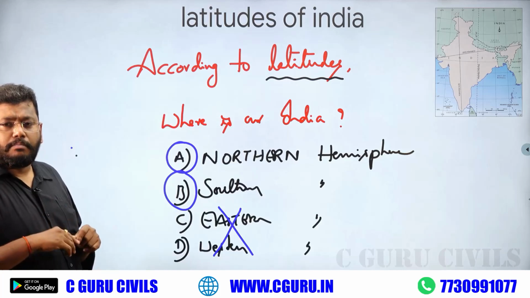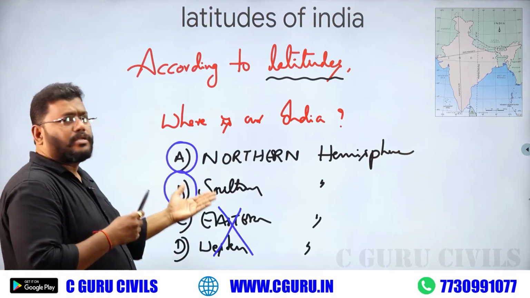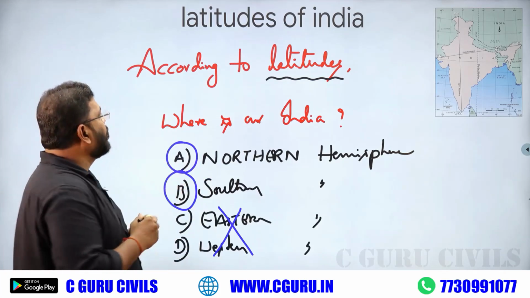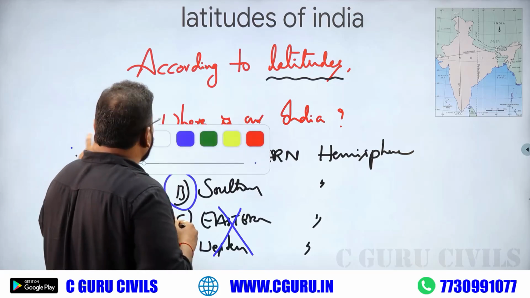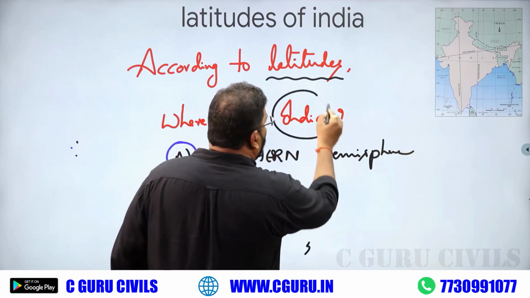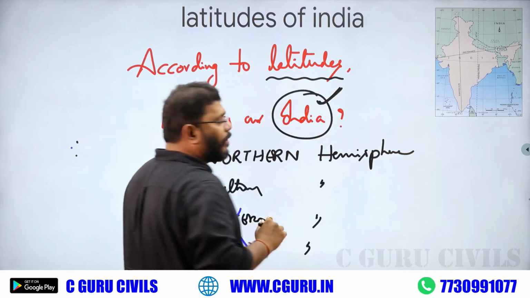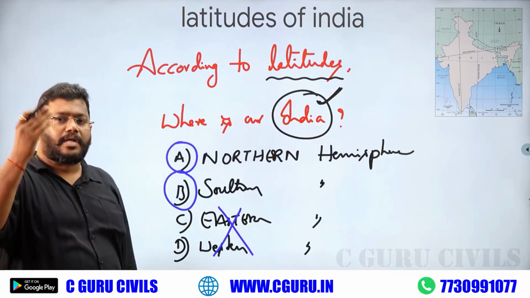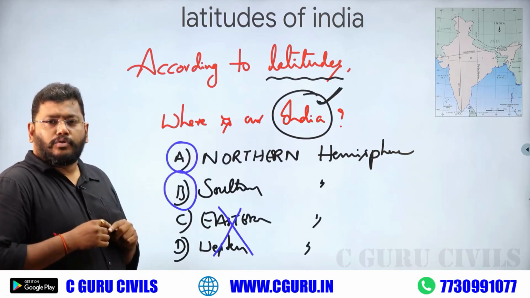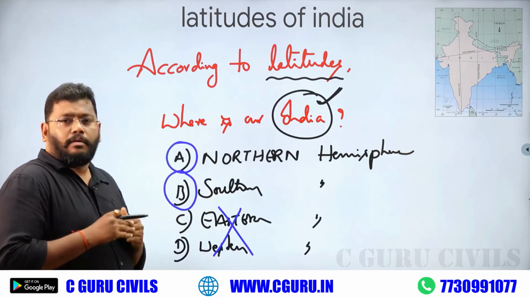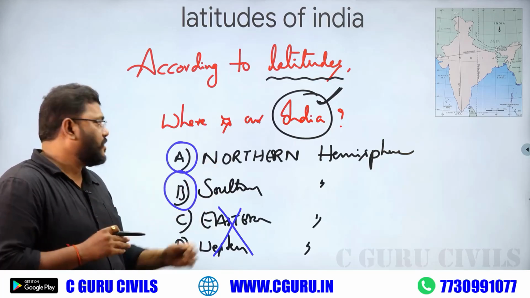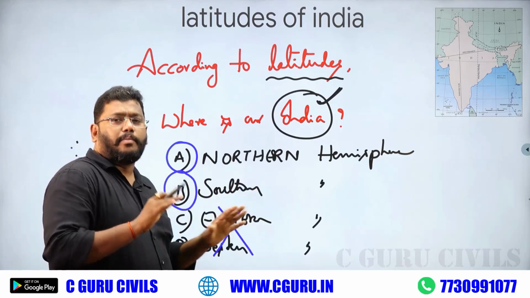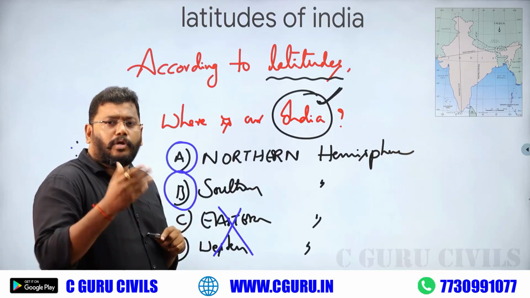What is the right answer? Maybe north or south. But the question belongs to our India, not some other country. So maybe our India locates in the northern or southern hemisphere. How do we know?